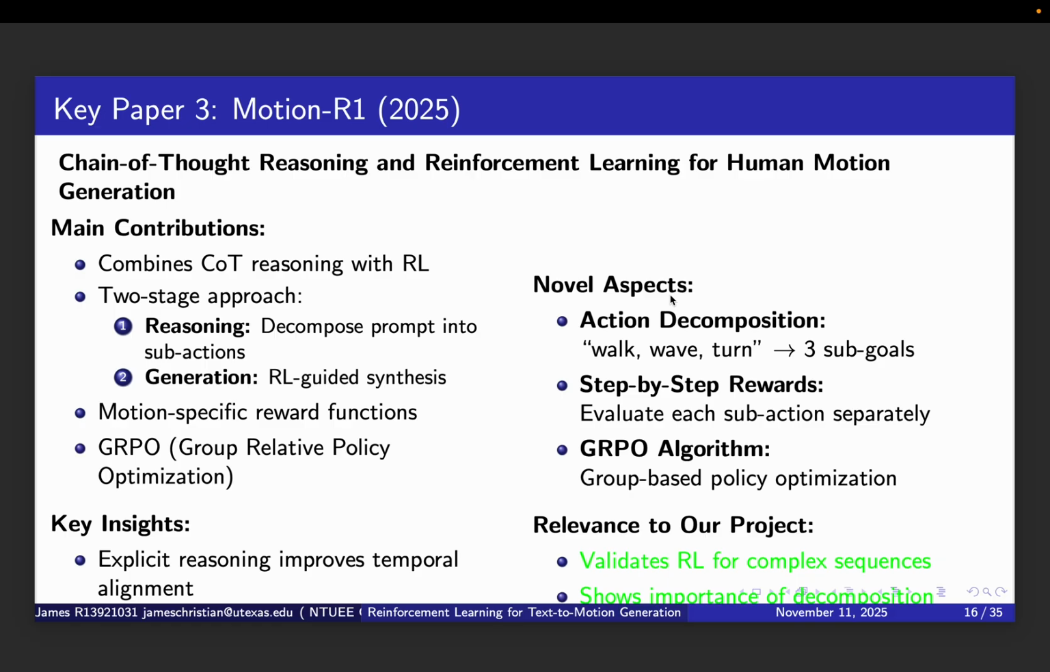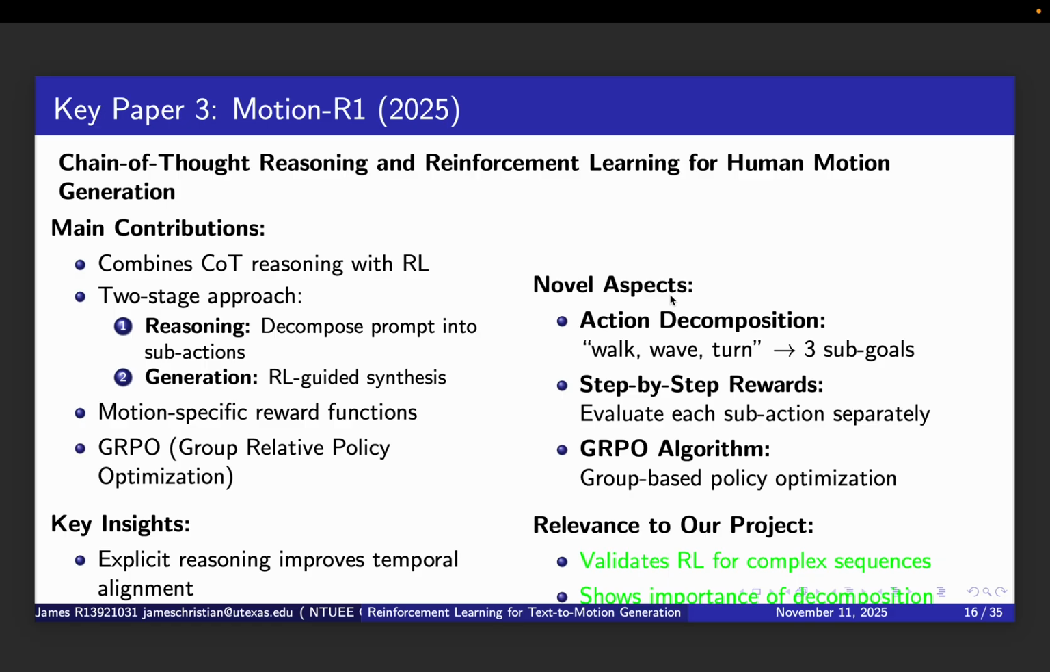They use motion-specific reward functions and introduce GRPO, Group Relative Policy Optimization, which is a variant of PPO designed for grouped sequences. The key insights from this work are significant. Explicit reasoning improves temporal alignment by 20% on complex multi-event sequences, and the generation process becomes more interpretable because we can see exactly which sub-action is being generated at each step.